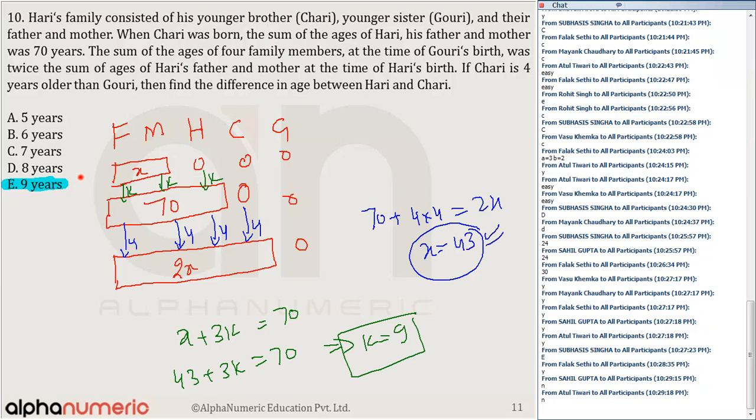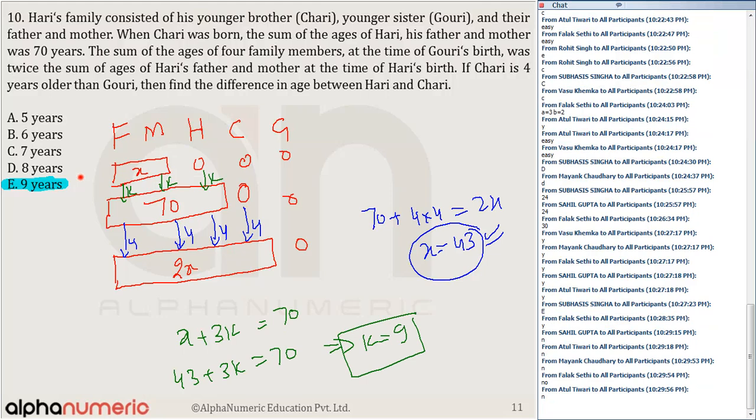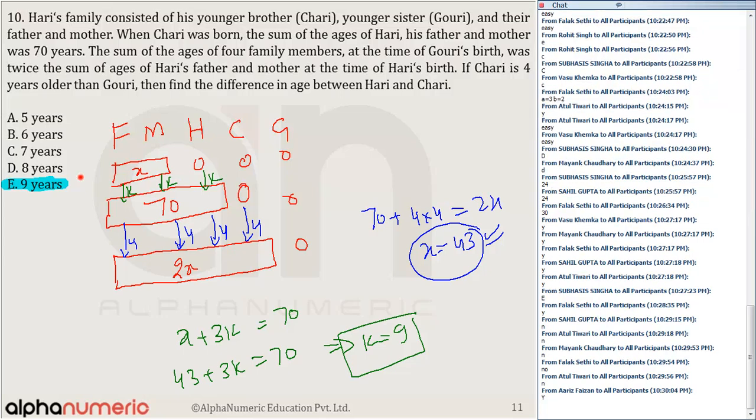Any doubts to anyone? So I'll say this is a medium level question, not difficult. Agree on it? Okay. Should I move to the next question?